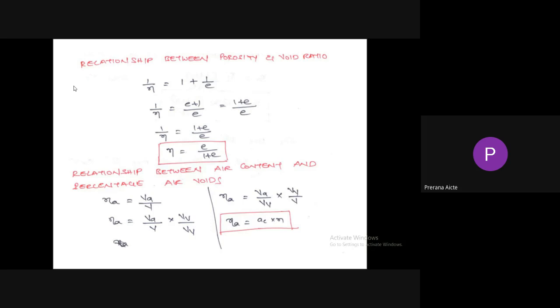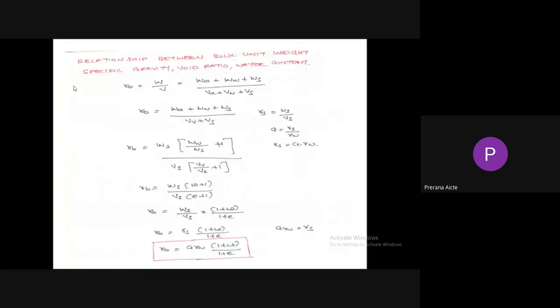So percentage air voids is equal to the product of air content and porosity. Now the relationship between bulk unit weight, specific gravity, void ratio and water content: gamma B equals G gamma W into (1 plus W) by (1 plus e). Please remember, we need to take the appropriate formula in the problem.